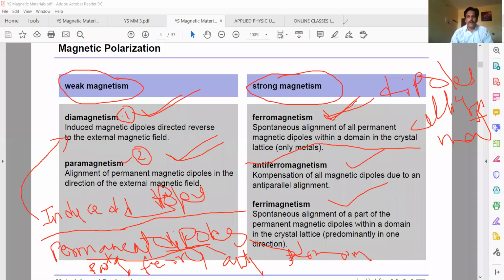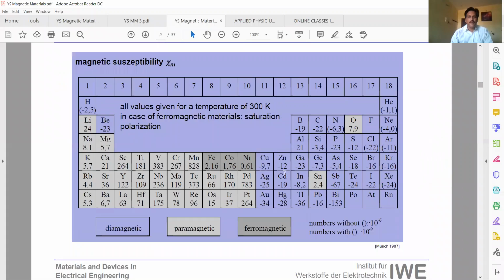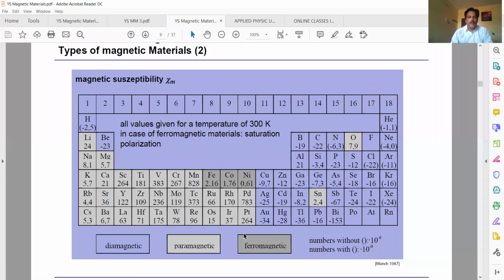And then we look at examples for these materials: which materials show this magnetism. The materials are classified into diamagnetic, paramagnetic, and ferromagnetic materials. This blue color all comes under diamagnetic materials. This part, all of this, comes under diamagnetic materials.